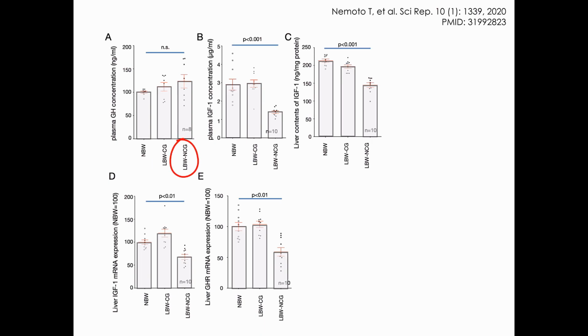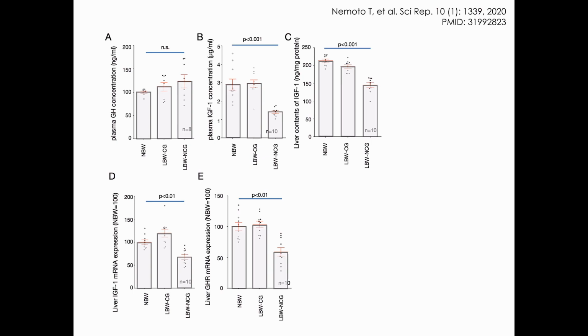The growth hormone IGF-1 axis was examined to clarify the mechanism of acquiring a small physique by trade-off. The blood GH concentration on weaning day did not show any statistical difference.